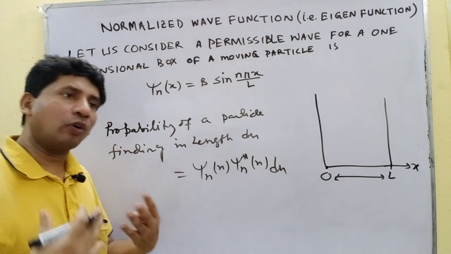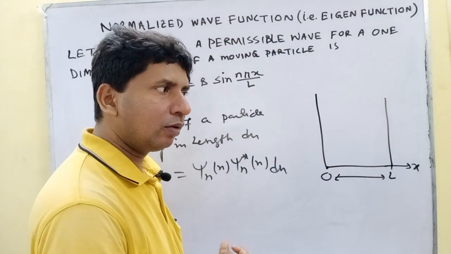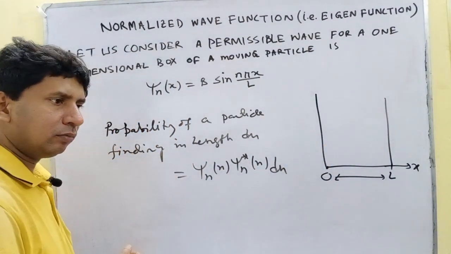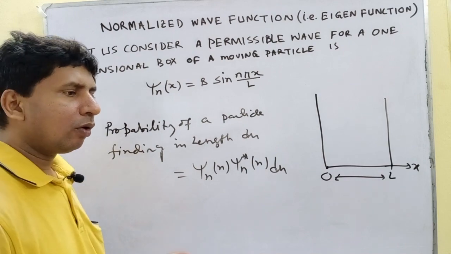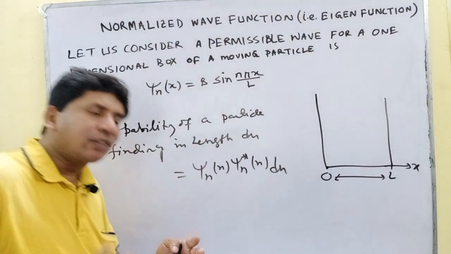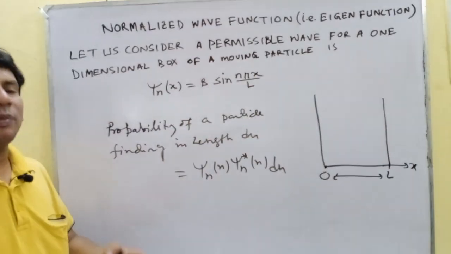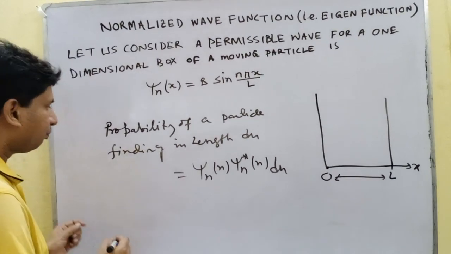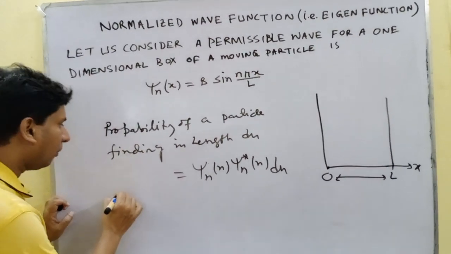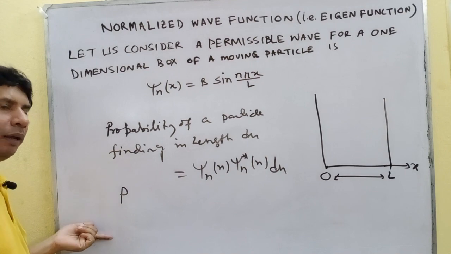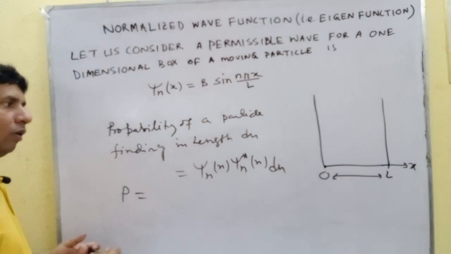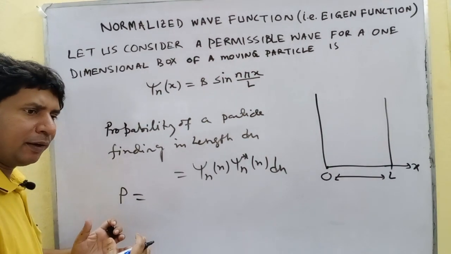Now, what will be the total probability? In the whole length, the total probability, or maximum probability, is always 1. That means the total probability P equals, how can we get the total probability?